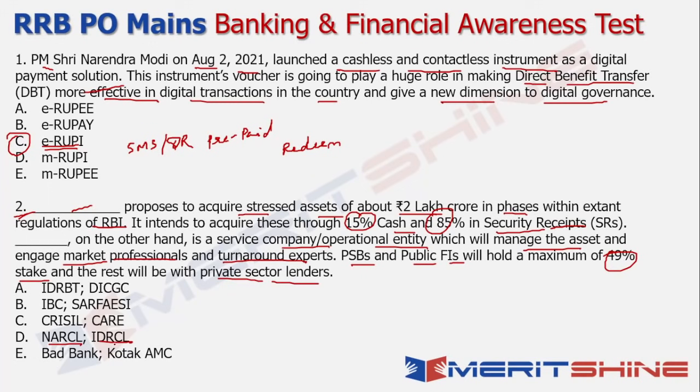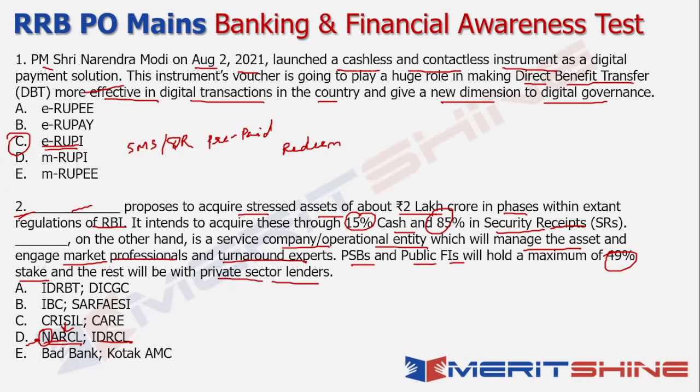So when I talk about NARCL, it is basically the National Asset Reconstruction Company Limited. So that is what NARCL stands for. Basically it's again a type of asset reconstruction company only, but it's been specifically categorized as a new entity that has been formed now. Now talking about IDRCL, it basically is the India Debt Resolution Company Limited. So that will be the entity which will act as the management of the assets. So whatever assets have been bought by the entity NARCL, that will be managed by IDRCL. That's the thought process overall.